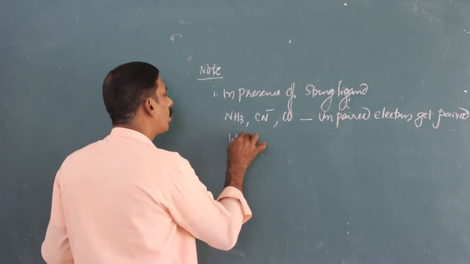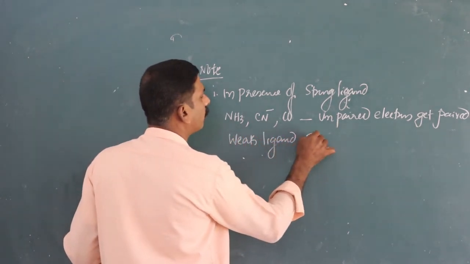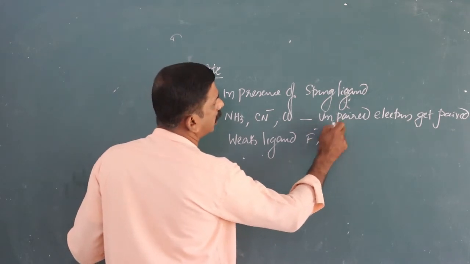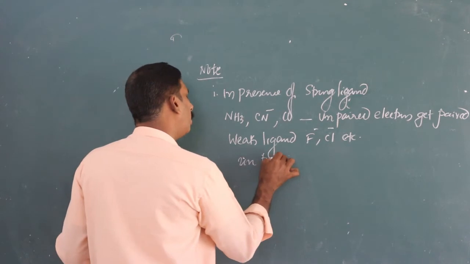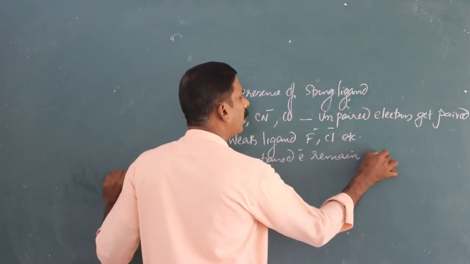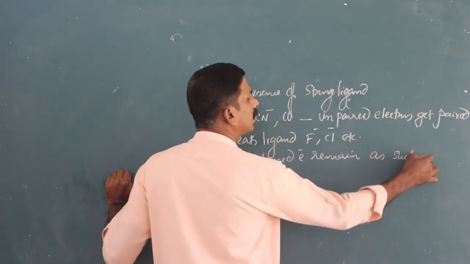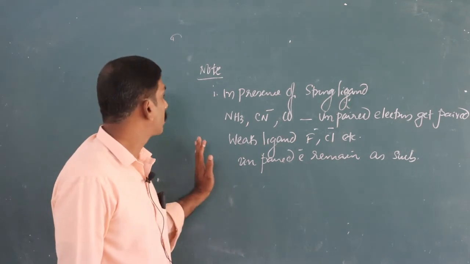And in presence of weak ligands, F-, Cl-, etc., unpaired electrons remain as such.